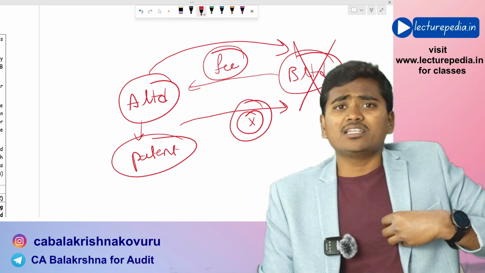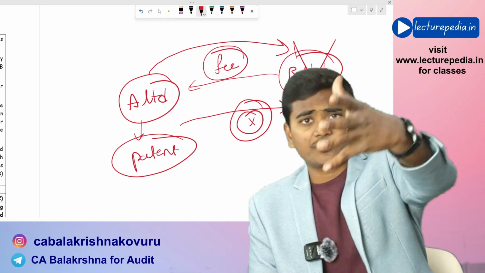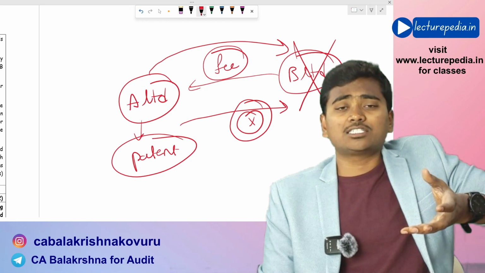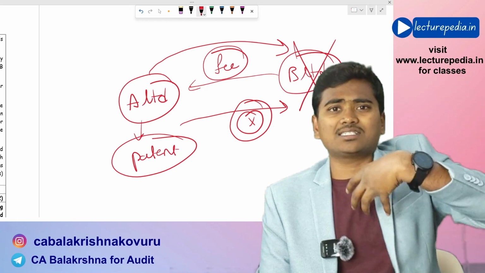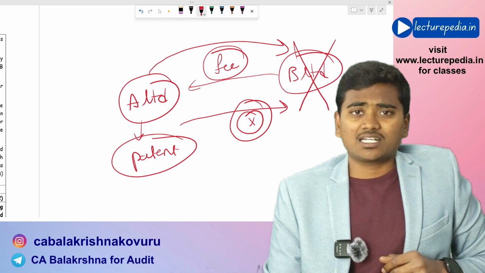So here A Limited is not having any shares in the B Limited, nor has A Limited appointed any persons on its behalf in the board of directors of B Limited.